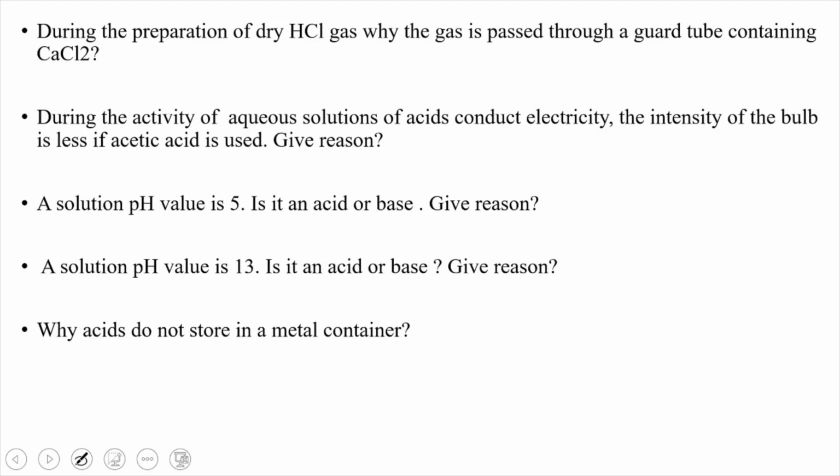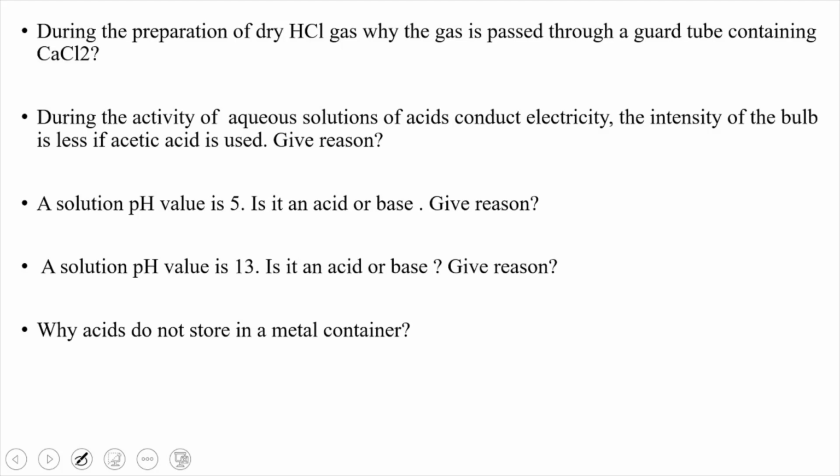During the activity of aqueous solution of acids conducting electricity, the intensity of the bulb is less if acetic acid is used, because acetic acid is a weak acid. Weak acid means the number of H plus ions are very less. That's why the intensity of the bulb is less.